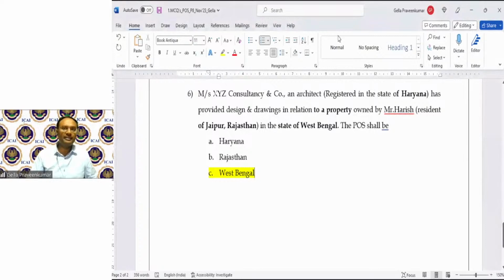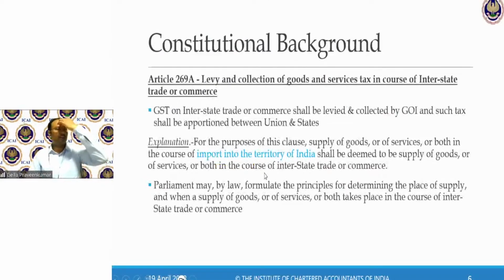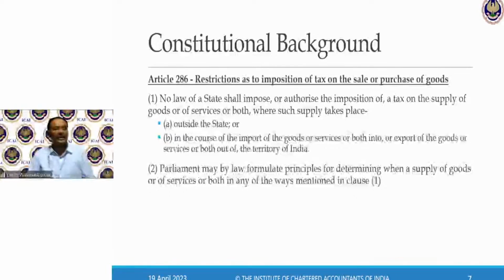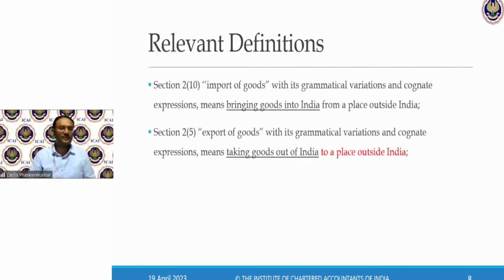From here, I'll come back to today's topic. Constitutional background, I have explained in the previous class. Article 286 also we have touched upon. Now, cross-border transactions. Preamble for today's discussion: cross-border transactions, import and export. We have read Schedule 3 of the CGST Act.